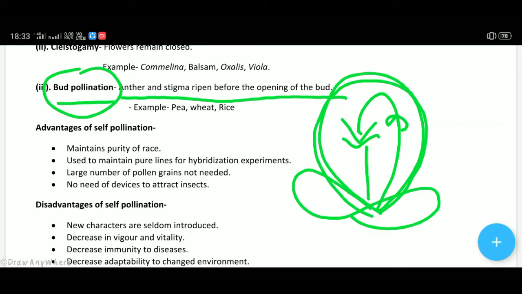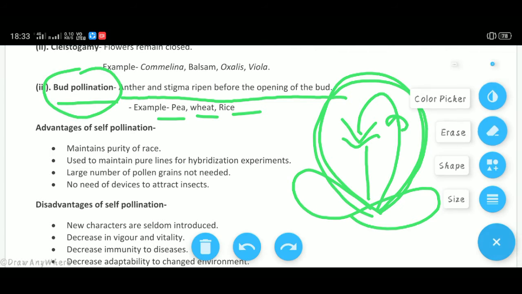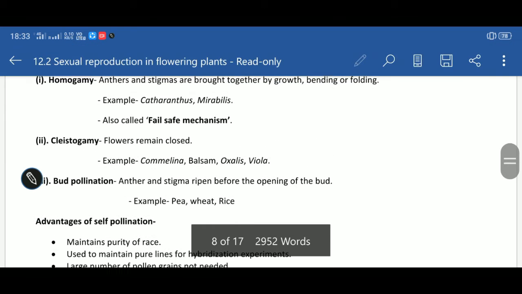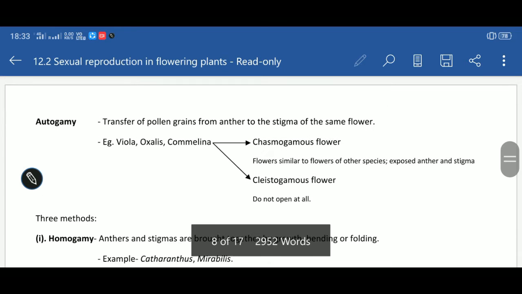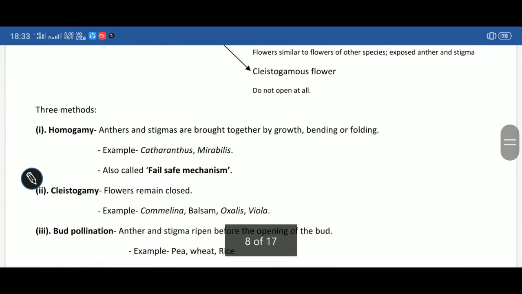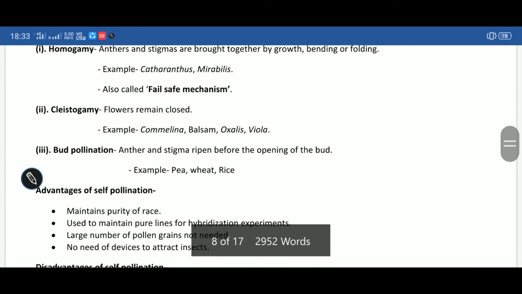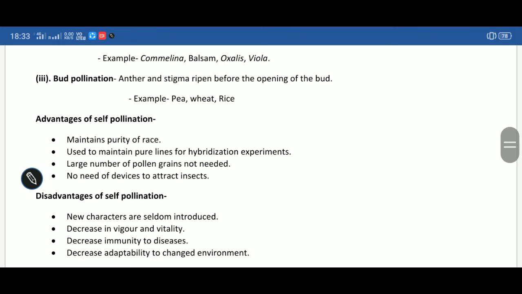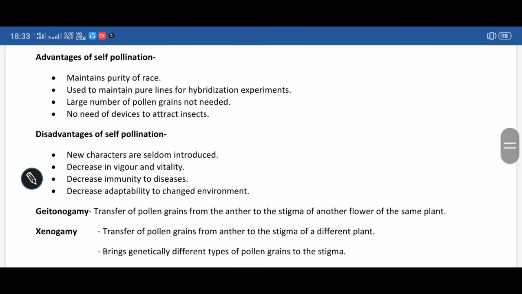This is known as bud pollination, which is found in pea, wheat and rice. So we studied that in autogamy or self-pollination there are three methods: homogamy, cleistogamy and bud pollination.